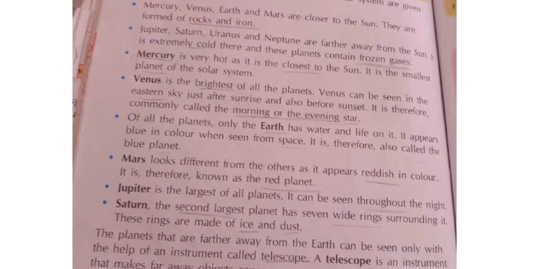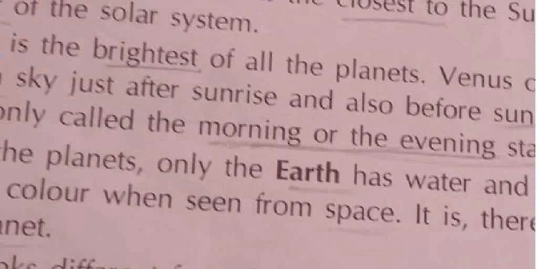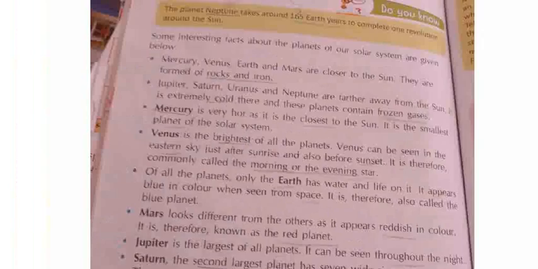Next, some 2-3 lines are there, I shall say now. See here. Just like the Earth, the other planets also rotate or spin around their imaginary axis like tops. Different planets rotate at different speeds. Some of them spin very fast while others spin at low speed. This is not "la", this spelling is a printing mistake. This is not "la" low speed.